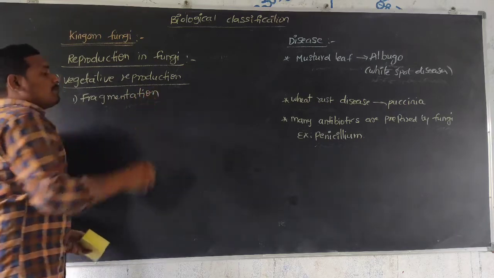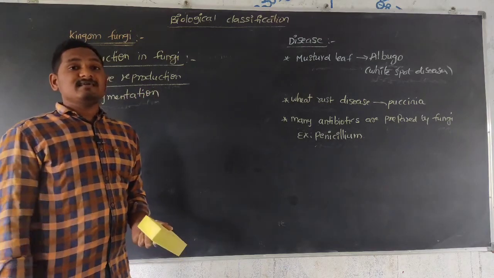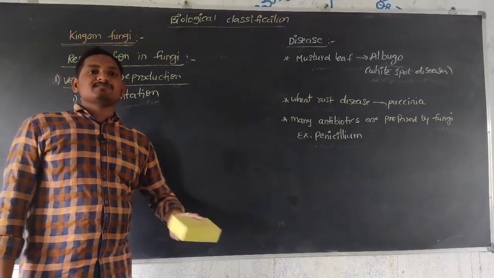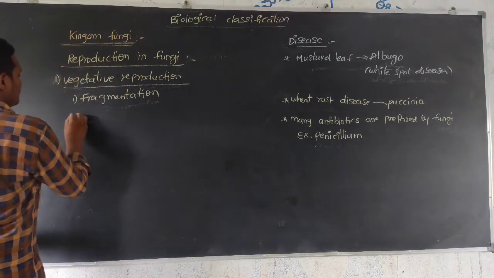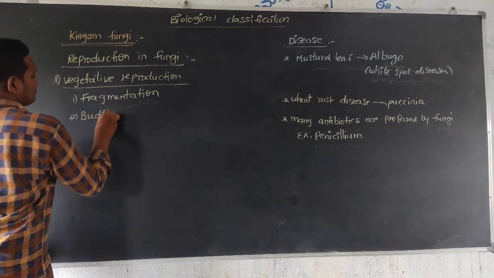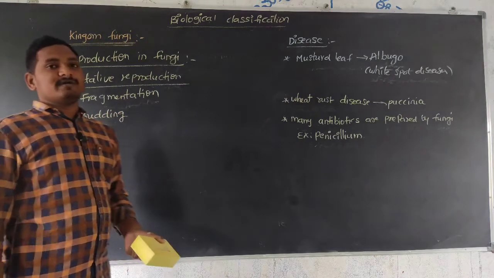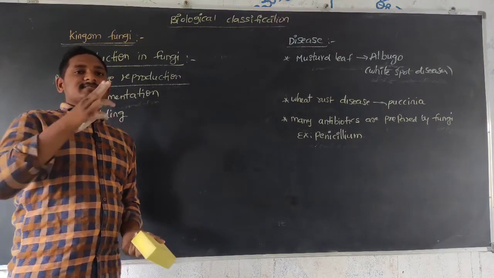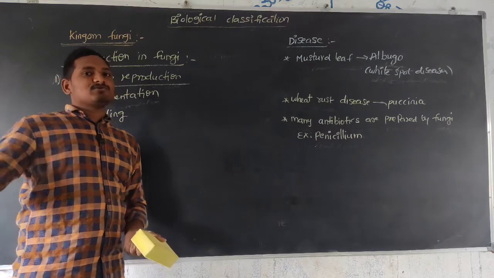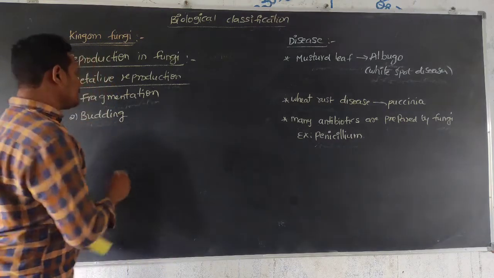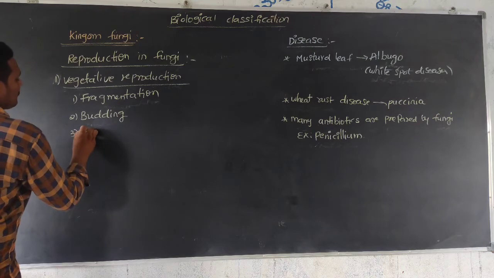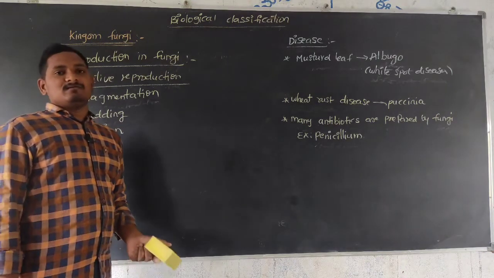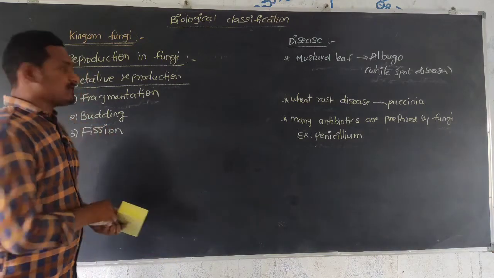It means the thallus or mycelium body breaks into small pieces, and each piece gives rise to a new body. Next, budding. A small bud is formed at the surface of the yeast body. That bud increases and detaches from the body of the mother, and grows as a new individual yeast. Next, binary fission, another method in vegetative reproduction.